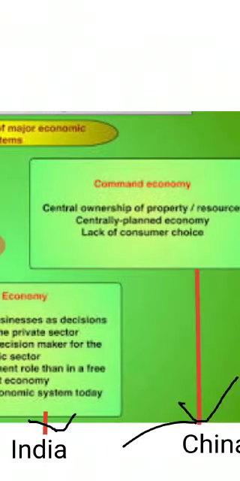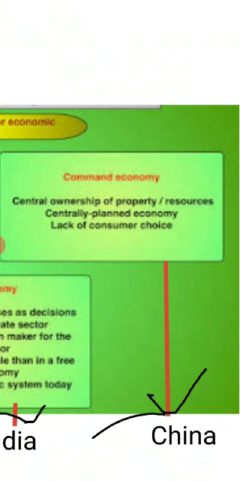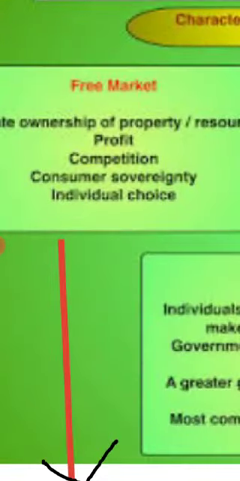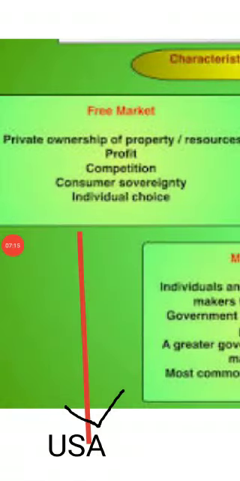Like we can take the example of China. China is a centrally planned economy where all the decisions regarding the production and price are taken by the government. Now look at the other type, that is free market. In a free market, the resources are owned by individuals or groups of individuals.